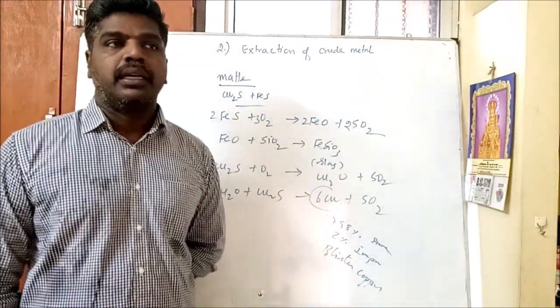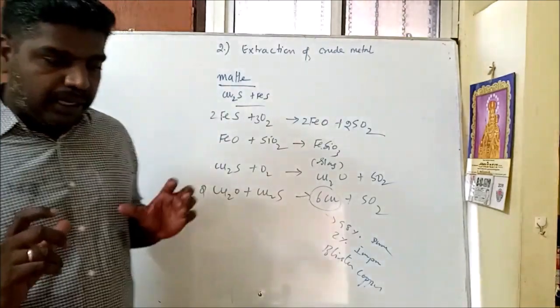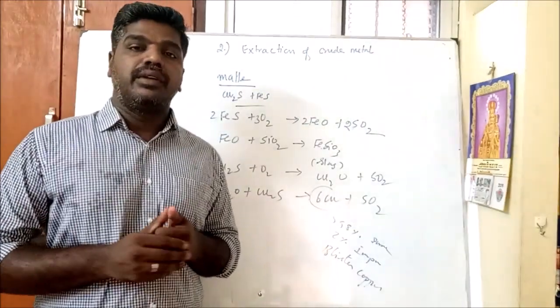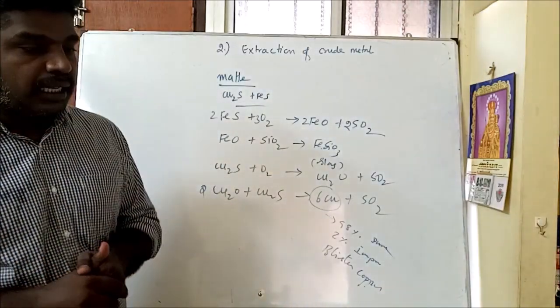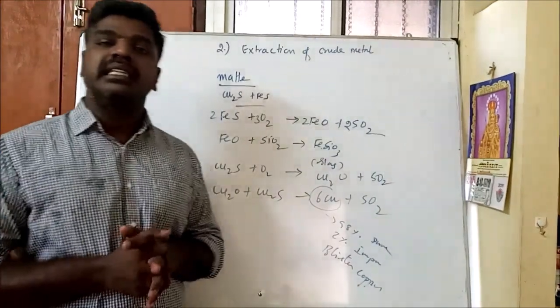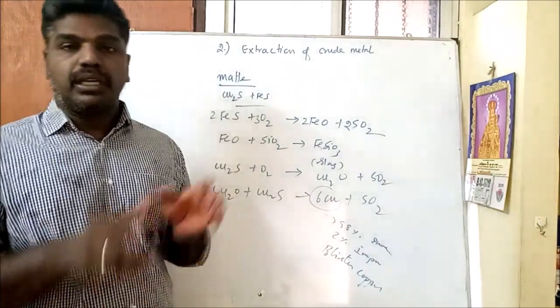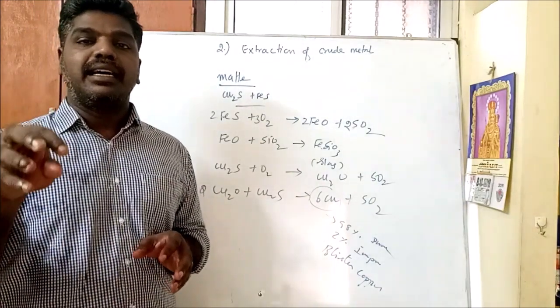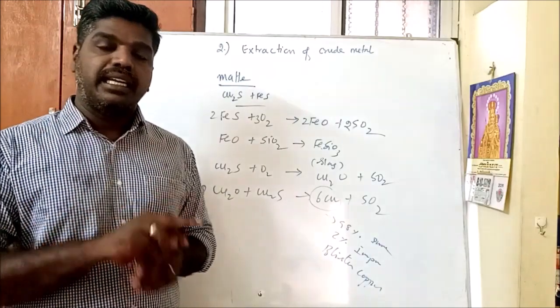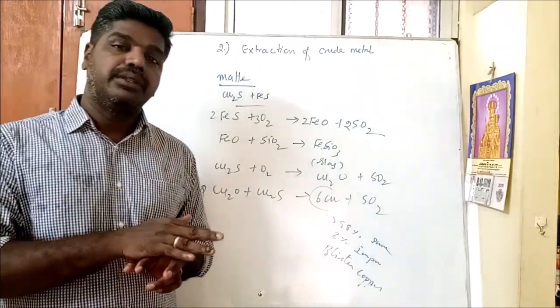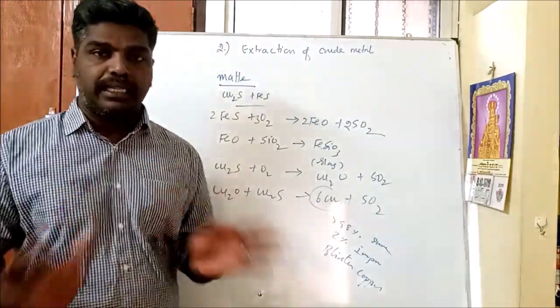While heating, the impurities are converted into iron oxide. Now the iron oxide is a basic impurity. So in order to remove it, we add silica, which is acidic. This acidic silica reacts with the basic iron oxide and is converted into iron silicate as slag.